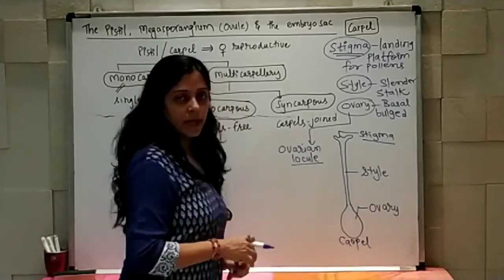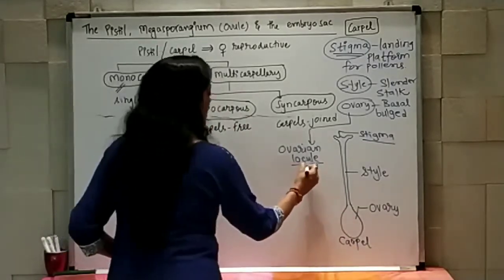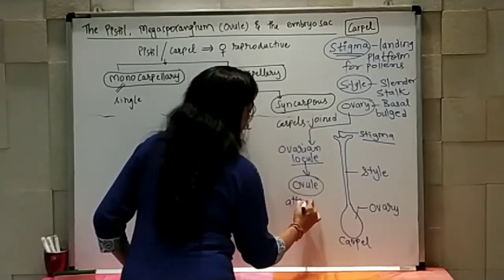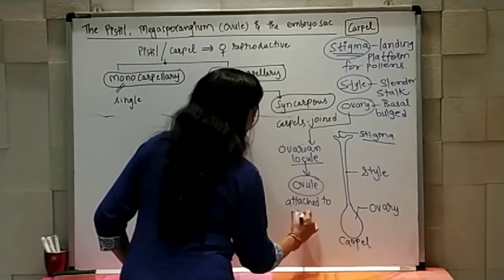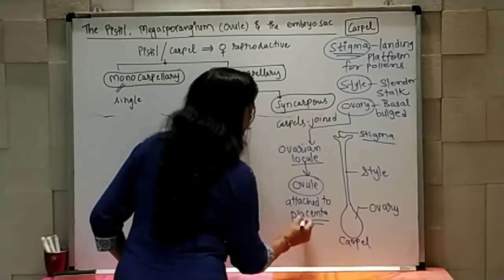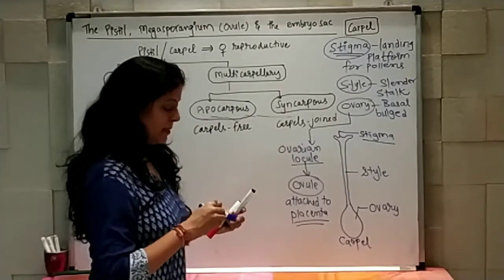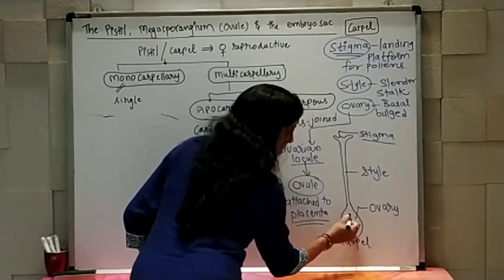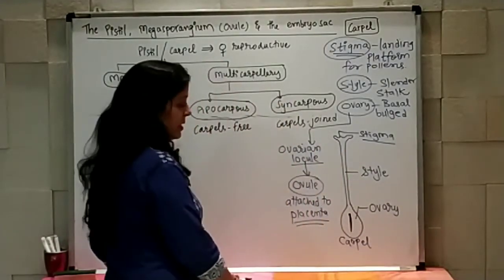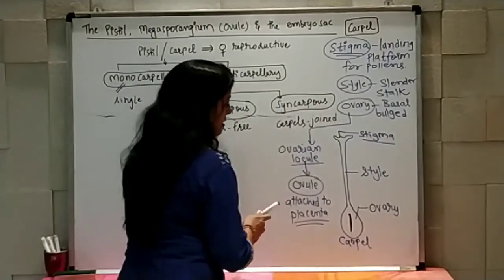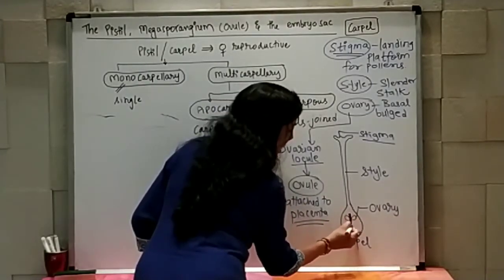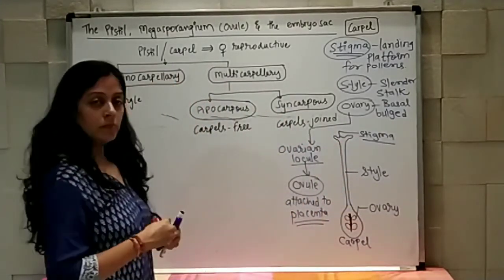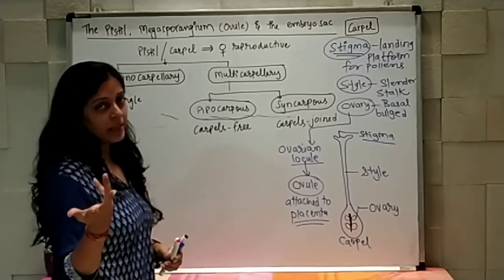So the ovarian locule is there, in which one can have ovule attached to the placenta present in the ovary. So how will the placenta be? Just putting this as placenta, suppose this is the placenta, and the structure attached to it is the ovule, like this. Okay, now ovule can be single, can be many.